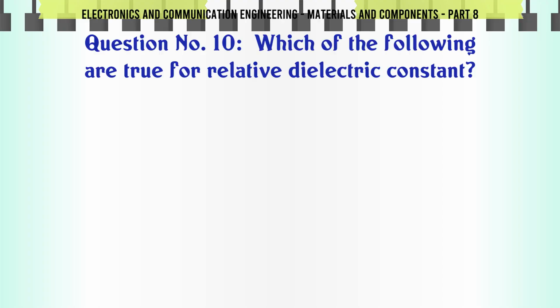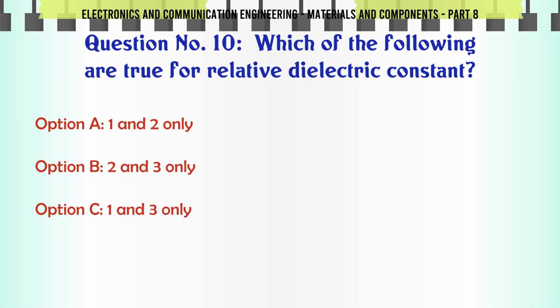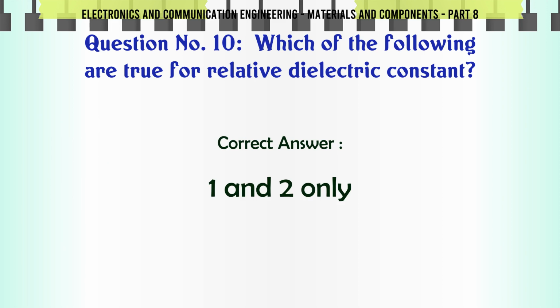Which of the following are true for relative dielectric constant? A, 1 and 2 only; B, 2 and 3 only; C, 1 and 3 only; D, 1, 2 and 3. The correct answer is 1 and 2 only.